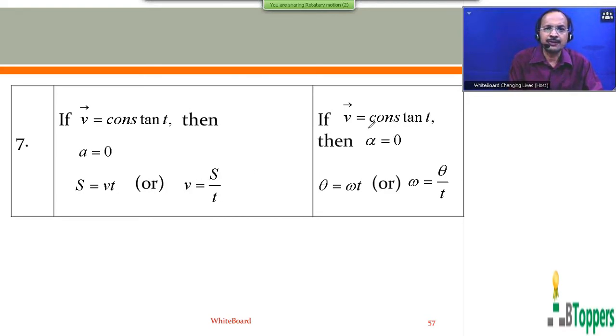In a similar way, for a rigid body performing pure rotational motion, if the angular velocity omega is constant, then the angular acceleration alpha will be 0. I mean, if a rigid body rotates about a fixed axis with a constant angular velocity, then its angular acceleration alpha is 0. And we can write angular displacement similar to the equation s equal to vt. Instead of s, we can write theta. In place of v, we can write omega. So theta equal to omega into t, or omega equal to theta by t. Those who are writing the notes can take a pause and finish writing the notes.